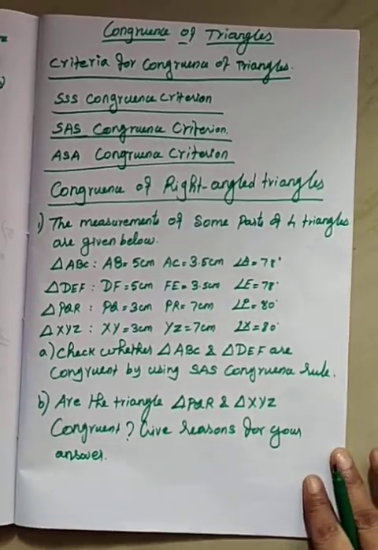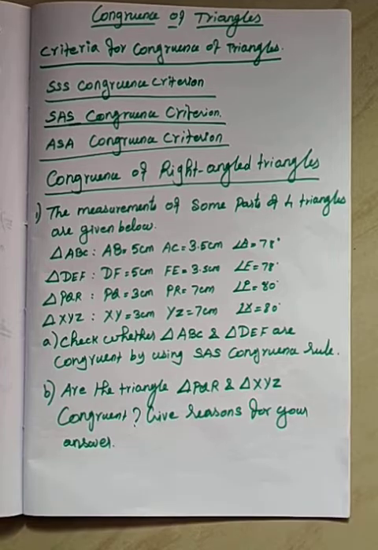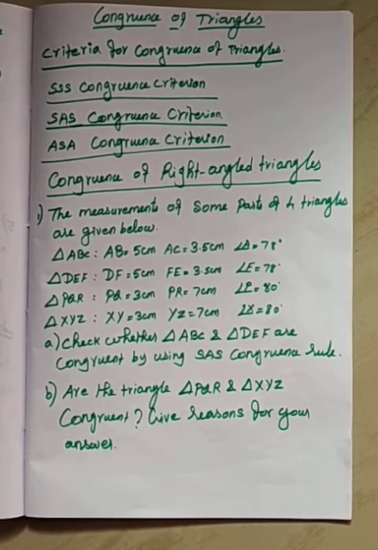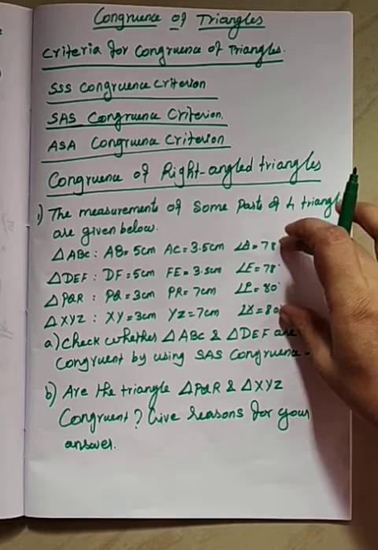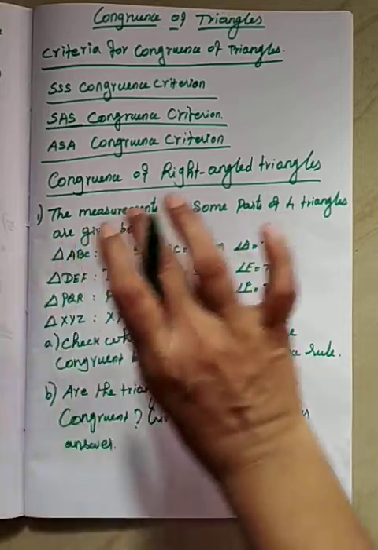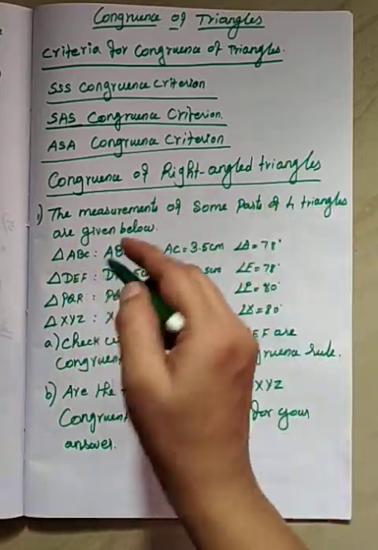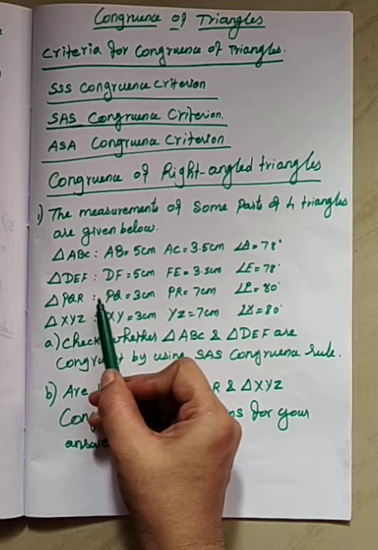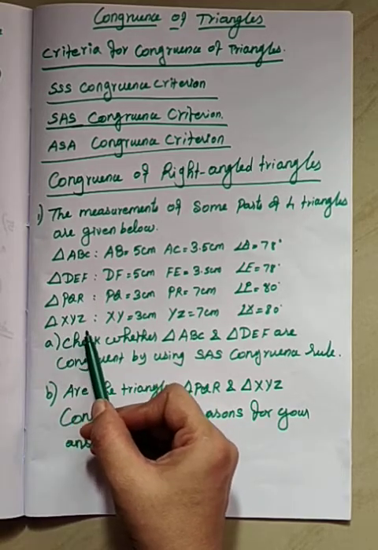Okay, this is the question. Very interesting problem. The measurements of some parts of 4 triangles are given below: triangle ABC, triangle DEF, triangle PQR, and triangle XYZ.